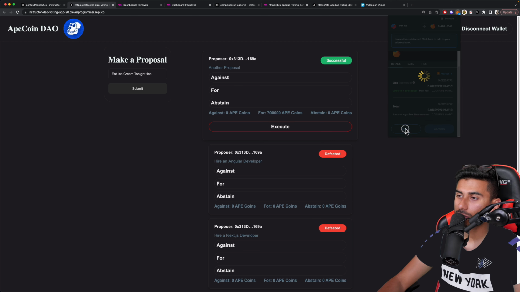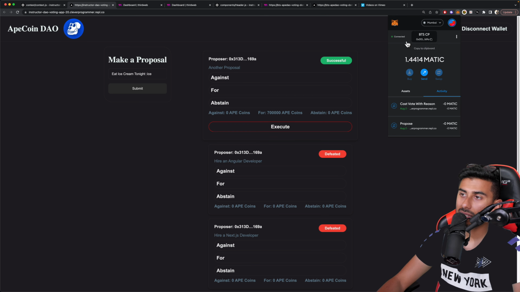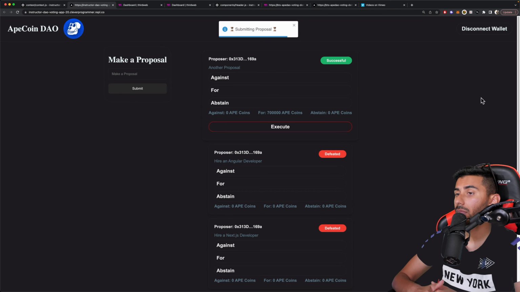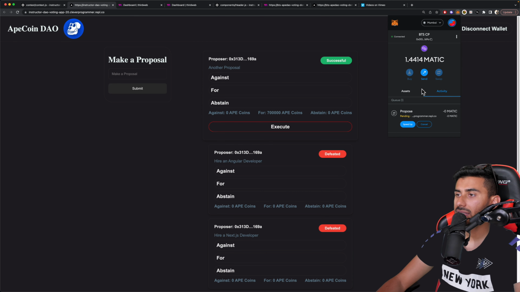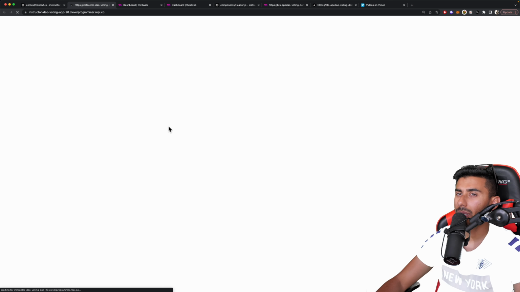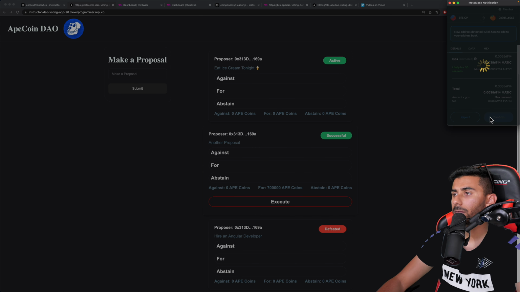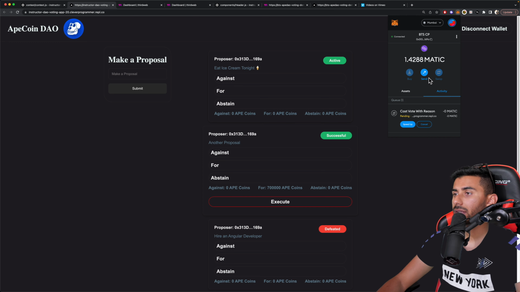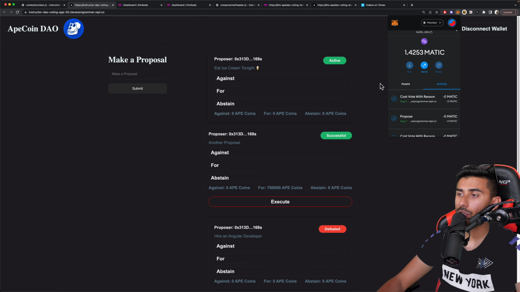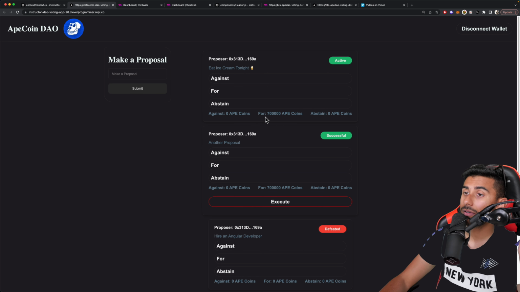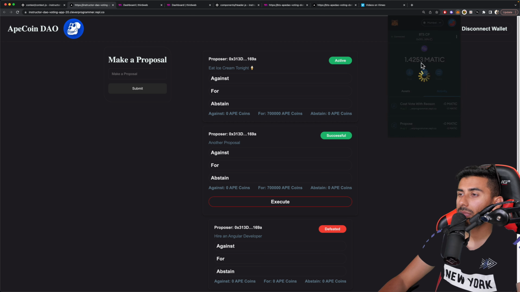Now that I logged in, you could see that it's showing me the front page with proposals. I can make a proposal like hire Next.js dev or hire Angular dev. And once I've made the proposal, you can see it shows me against, for, and abstain. That just means, hey, somebody can vote. You can vote for, do you want to be against this or for this, or do you want to not vote on this at all? Say I go ahead and I say I am for hiring a Next.js developer. And now you could see that, boom, it's asking me to open up my MetaMask. I go ahead and confirm the transaction.